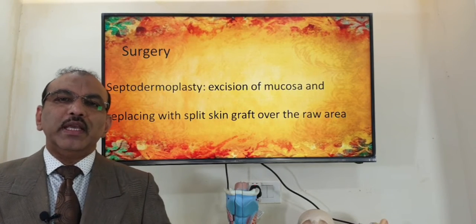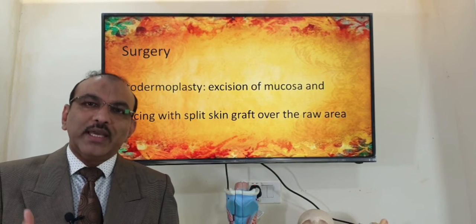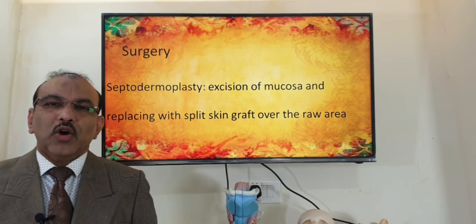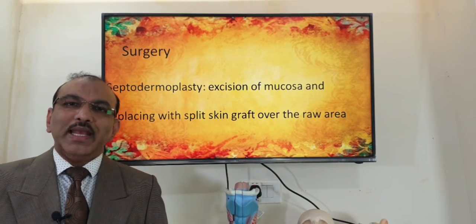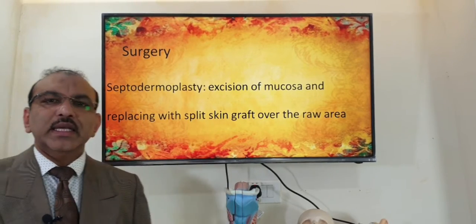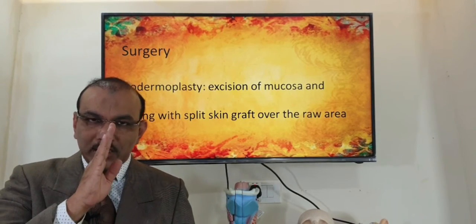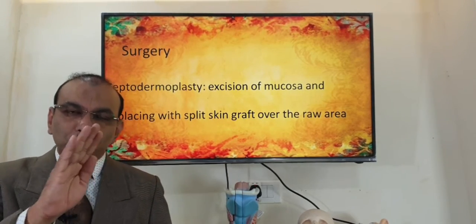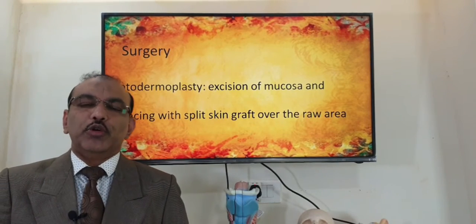Now, if you ask me, is there any single surgical technique by which we can overcome this problem? See, there are many surgical techniques which have been tried, but the commonly accepted one is septodermoplasty. The mucosa which covers the nasal septum, that nasal mucosa, is completely removed. It's from that part only that it usually bleeds.